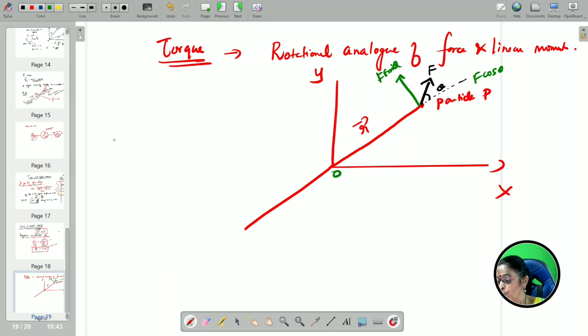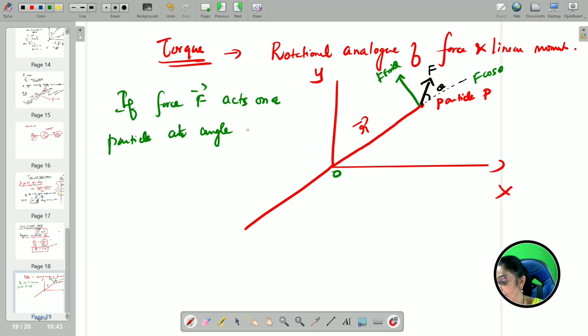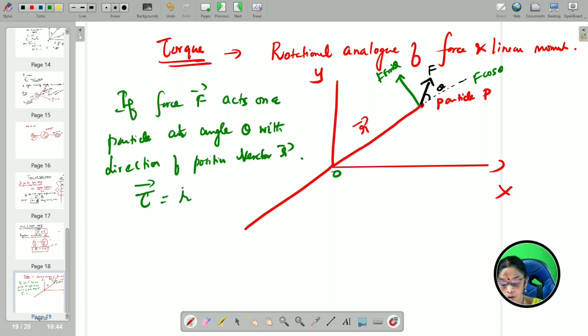Therefore, if a force F acts on a particle at an angle theta with the direction of the position vector r vector, then the torque tau is equal to r cross F. Which is nothing but tau is equal to r F sin theta, because I am writing the multiplication r F sin theta. r F sin theta can be written as r cross F. How?